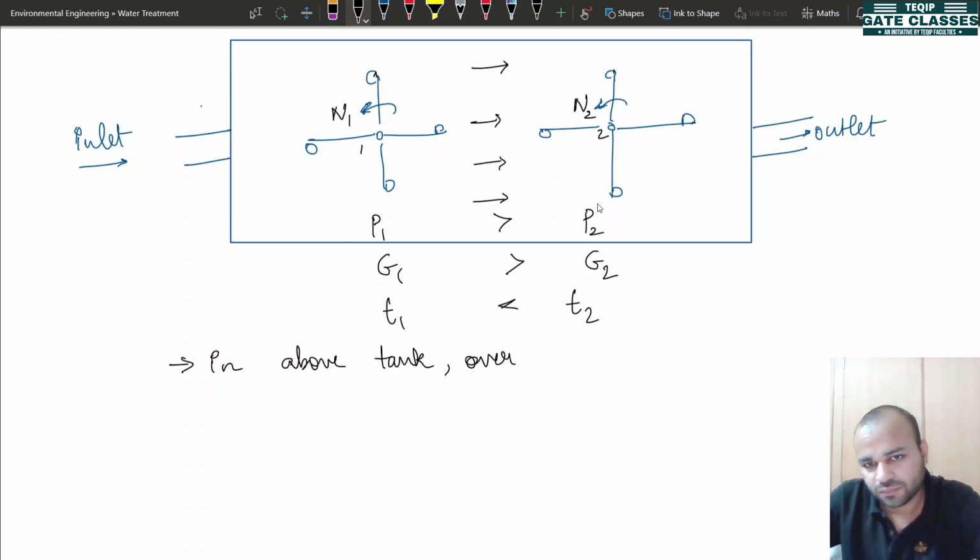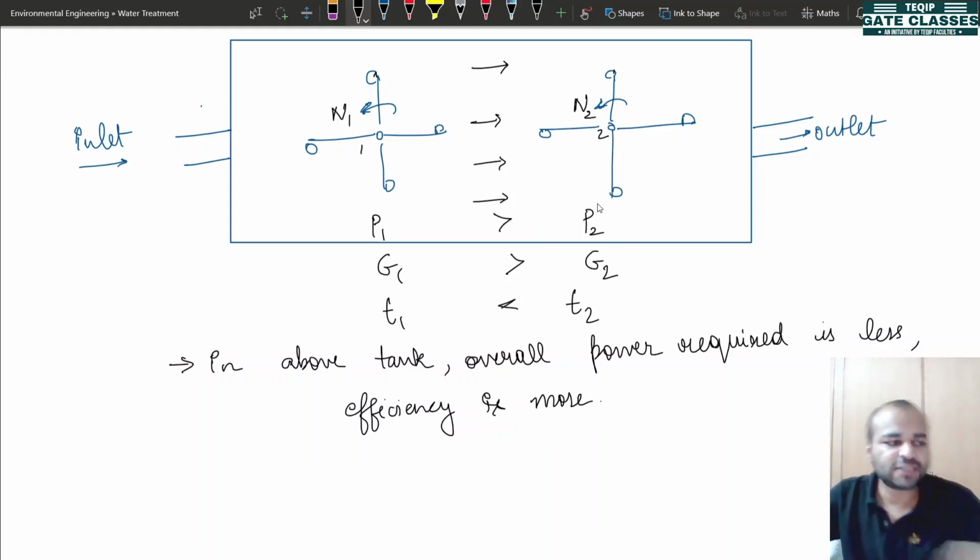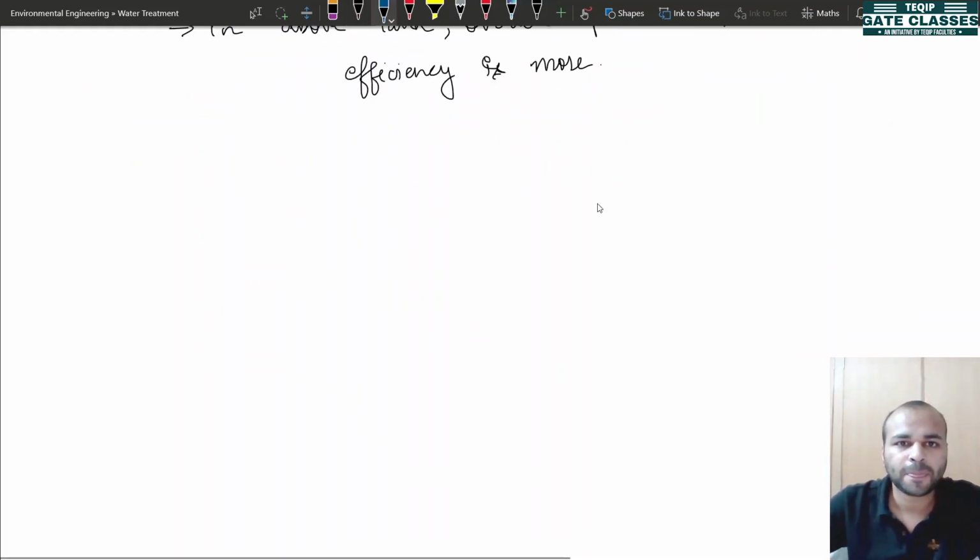Okay, so write it down that in the above tank, overall power required is less, and efficiency is more. Now let us write some points with this regard. I hope the concepts are clear.